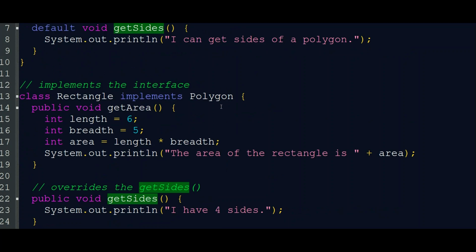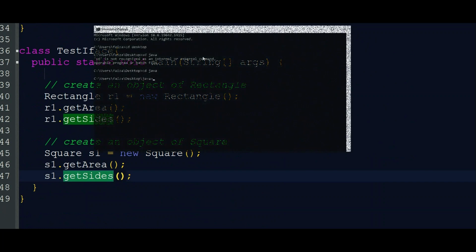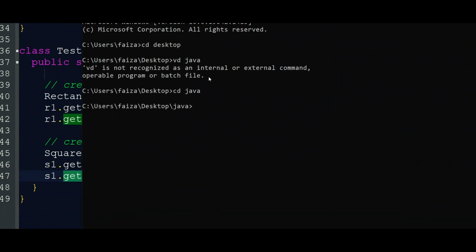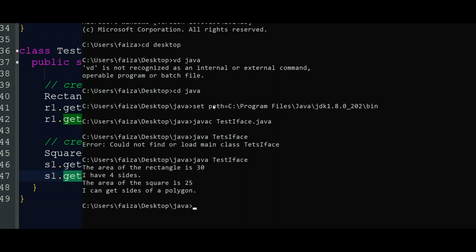Okay, so let's see how it works. Now we are going to execute. Set path. After that, javac TestIface.java, and then java TestIface.